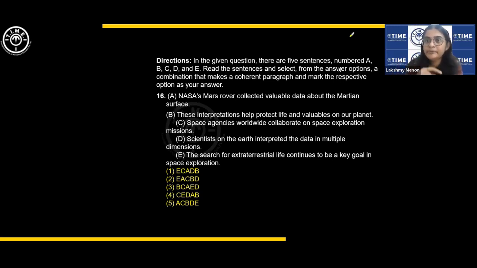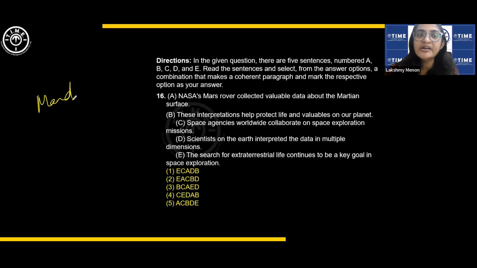Para formation, please, when you read these sentences, the good thing here is that in most of the questions, there will be options, right? So when you read the sentences one by one, you should be able to identify which is the potential first sentence. That way you can eliminate a lot of options. Then you should look for any mandatory pairs.